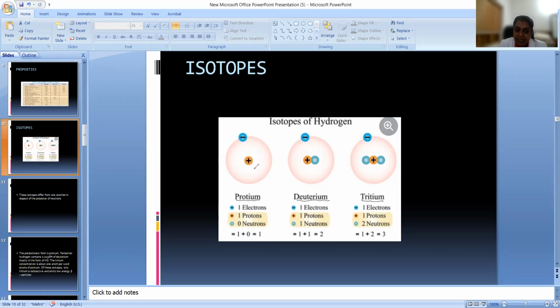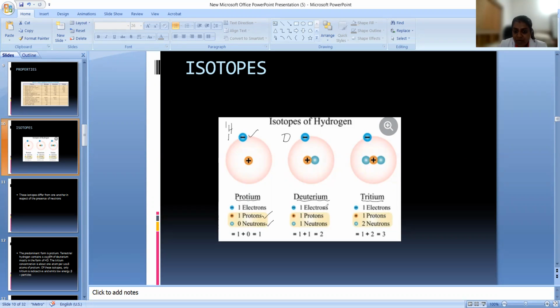Protium means it has only one electron and one proton, and there is no neutron. So you can find an atom with no neutron inside, that is protium. It is represented as 1H1. Okay, this is protium.